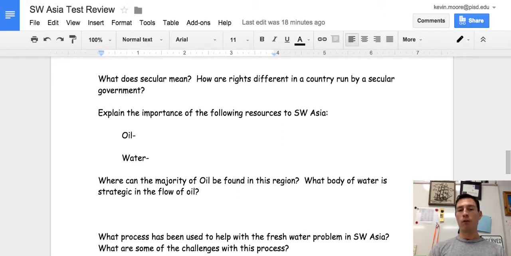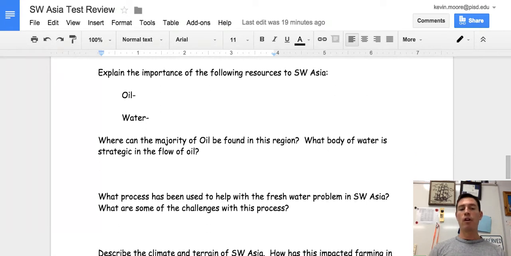In terms of government, if you are in a country with a secular government, which you are, the United States has a secular government, it means that basically we have a separation of church and state. You can compare that with a country like Iran, which has a theocracy, where Iran's laws can be put into place and aligned with Islamic law. And so in a country that's secular, you're going to have laws that are passed by government that the people vote on. And in a type of government that is non-secular, it's going to be pretty much according to the religion.